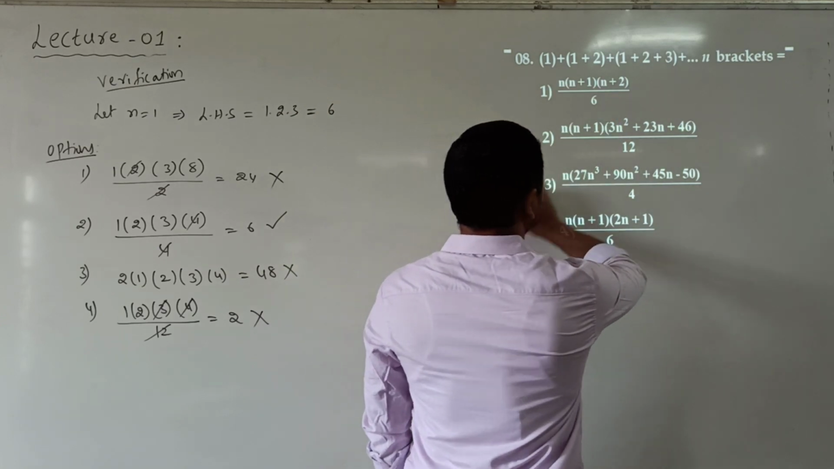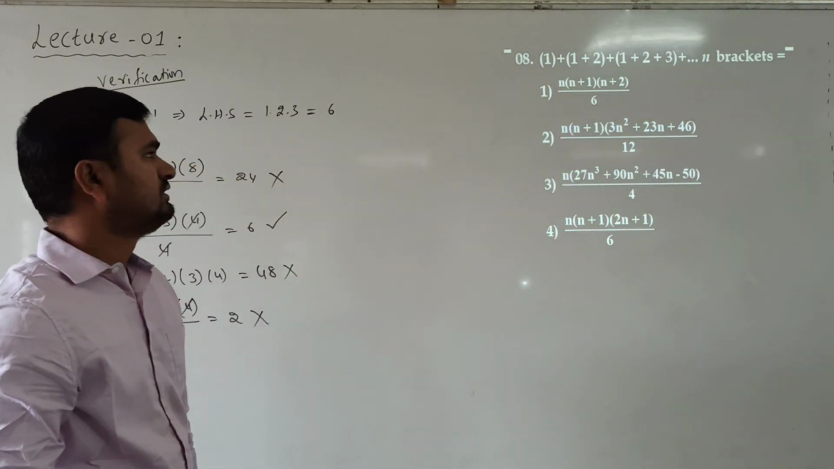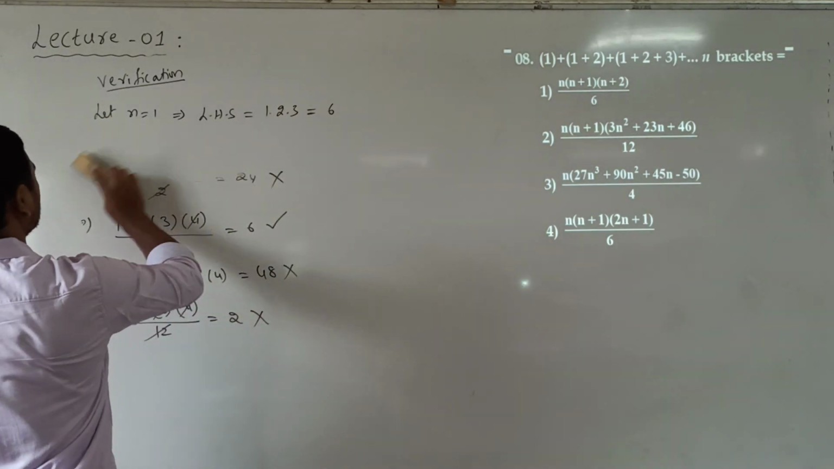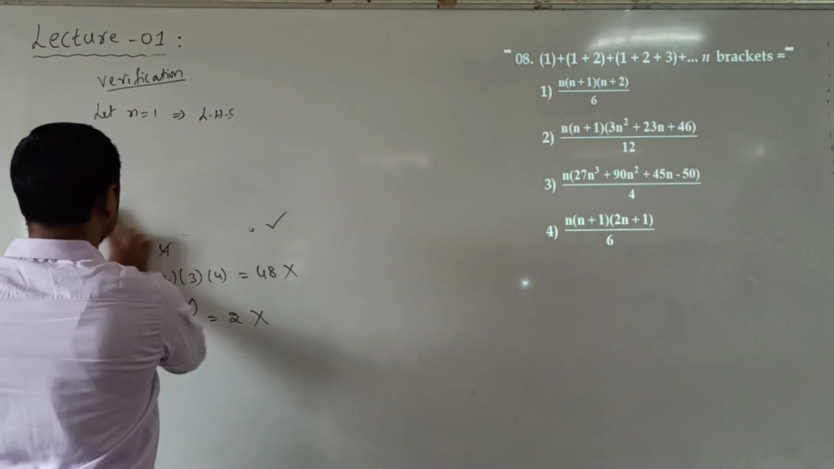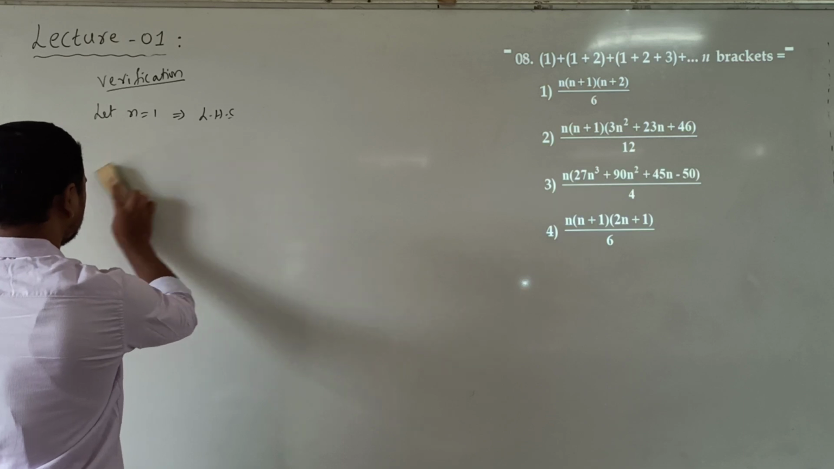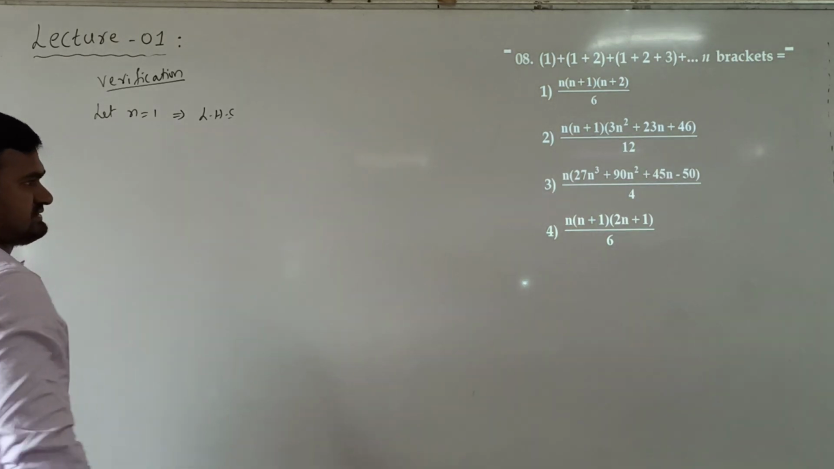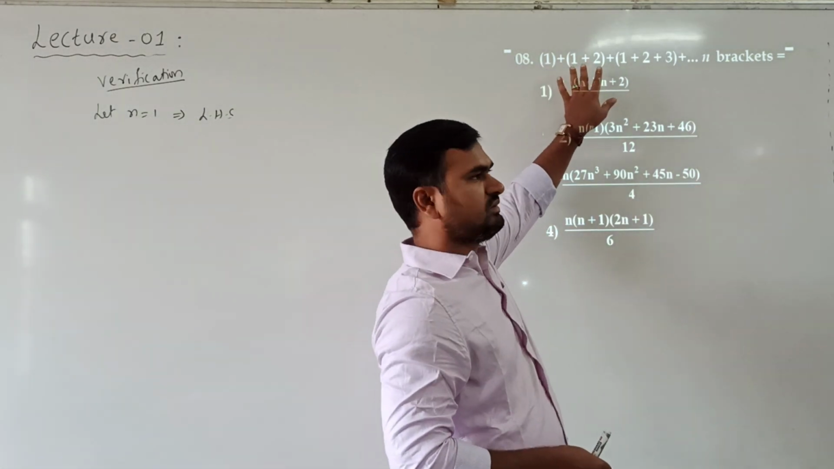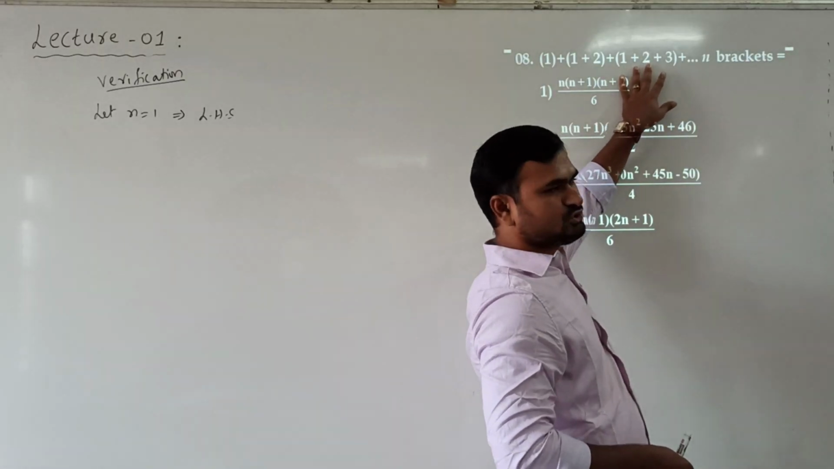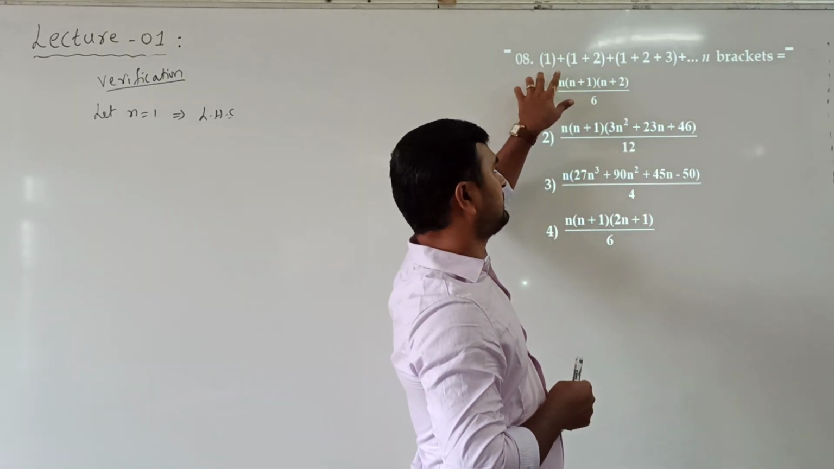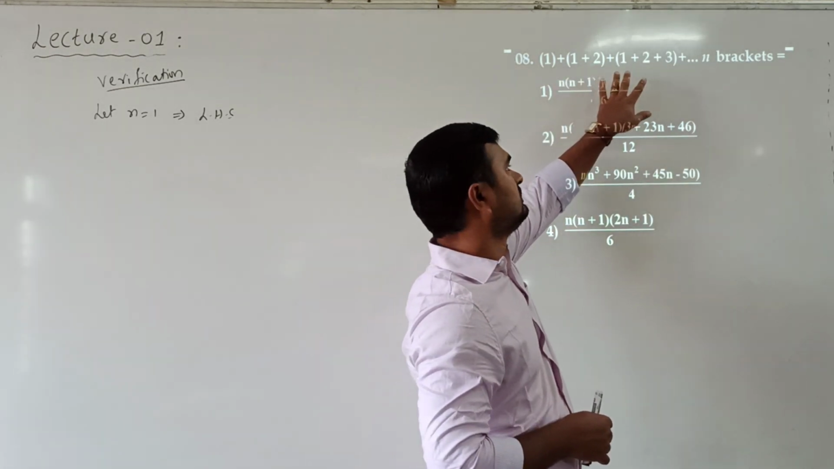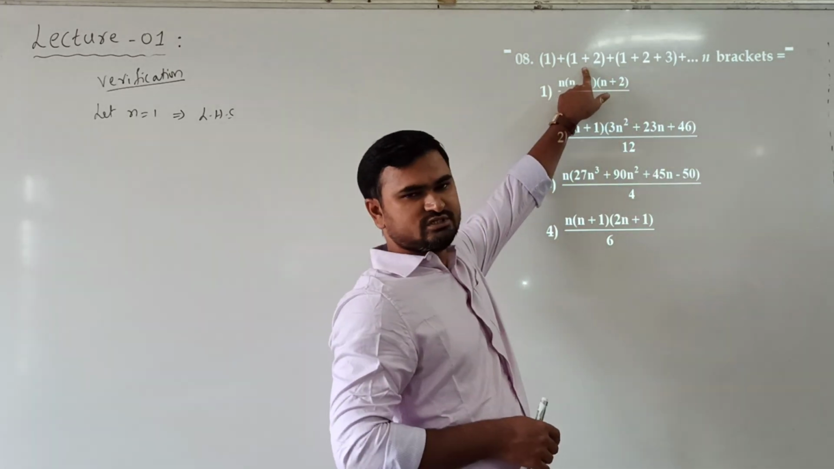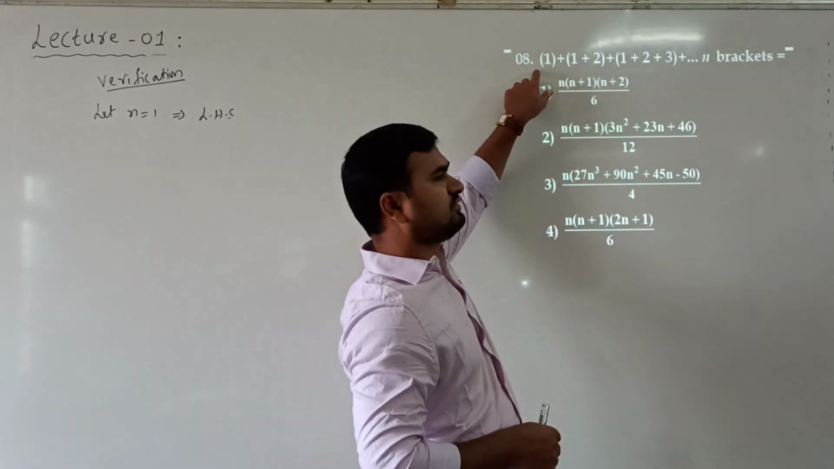So again, sum of series is given: 1 plus 2 plus 1 plus 2 plus 3 up to n brackets. So we have to find the sum up to n brackets. So in the first bracket we can see we have 1. In the second bracket we have 1 plus 2. In the third bracket we have 1 plus 2 plus 3. So there is some pattern. Third bracket means we have 3 terms. Second bracket means we have 2 terms. First bracket means we have 1 term.